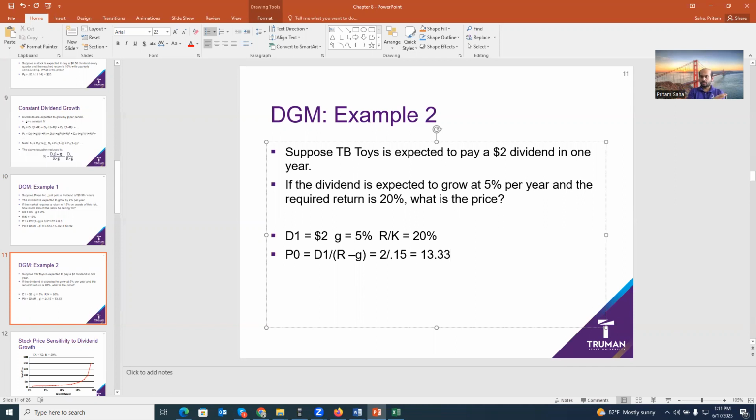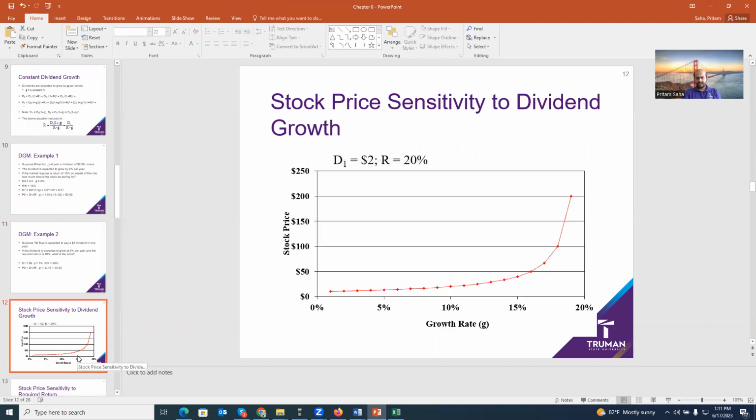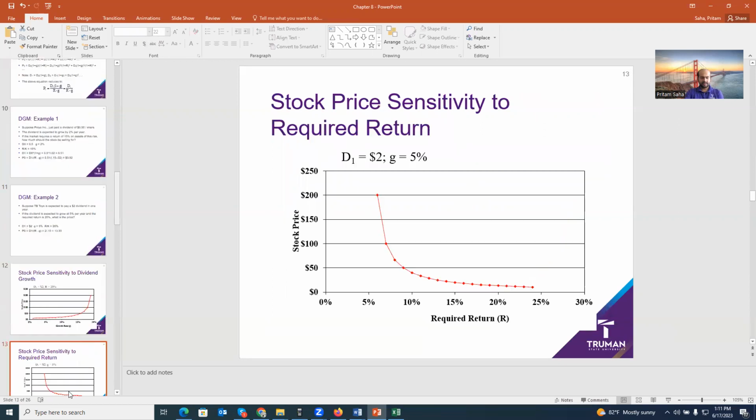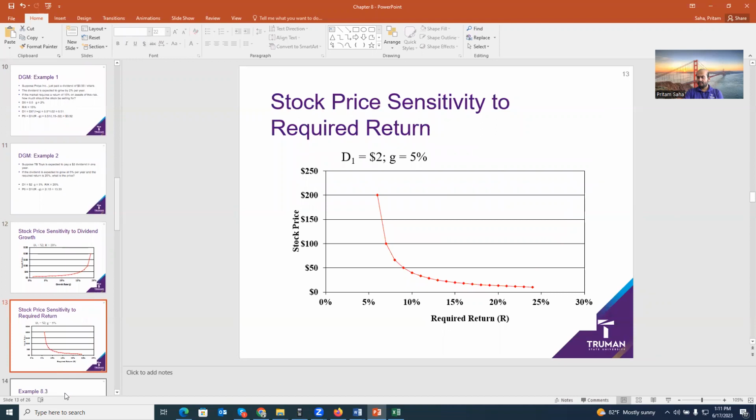So we did the constant dividend zero growth model. We also did the constant dividend growth model. Now, these are something you can think about as stock price sensitivity to dividend growth. The idea is dividend is your cash flow. If you get more cash flow, which is coming from higher growth, your price should be more. On the other hand, stock price sensitivity to required return: if the discount rate is more, we know from the present value relationship, the stock price will be less, negative, okay?